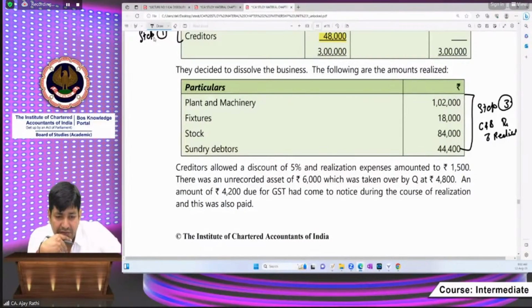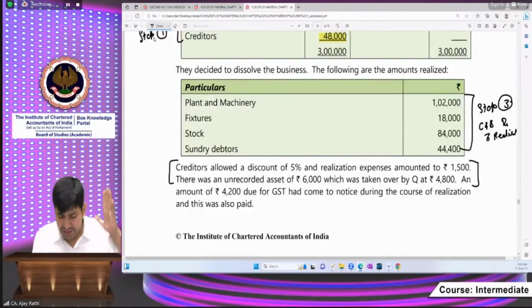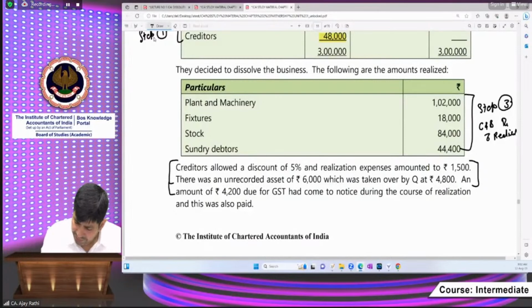Capital cash reserve to their respective, each and everything. Step number three, realize the assets and pay off the liability. Even though those have been taken over by partner, those are also called that those have been realized. This is what totally step number three.